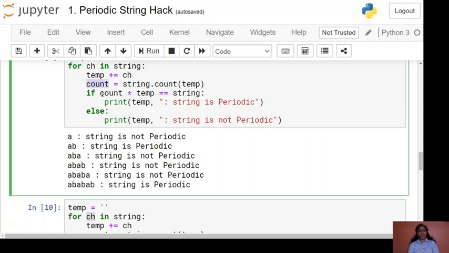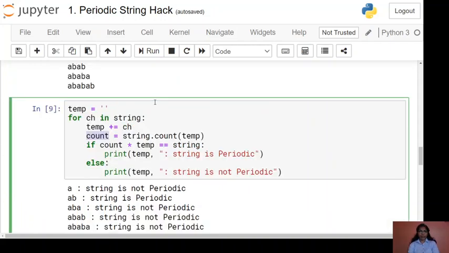Then we check the condition, count into temp. First time our temp is a, so 3 into a is nothing but aaa, and it is not equal to the string, meaning our condition becomes false and the else part will be executed. So it will print the temp and print that the string is not periodic.